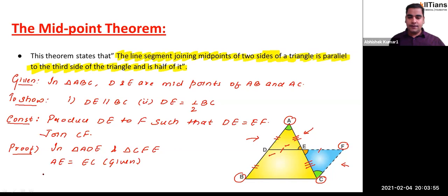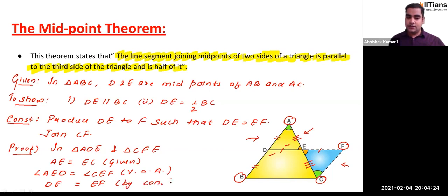Angle AED, that's equal to what? That is equal to angle CEF. Why? Because these two angles are vertically opposite angles. I hope everybody knows what vertically opposite angles are. And the third thing which you have is DE is equal to what? DE is equal to EF. That's what we have, right? Again, this is by construction, I would say.